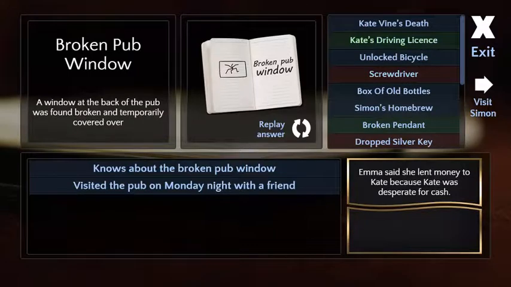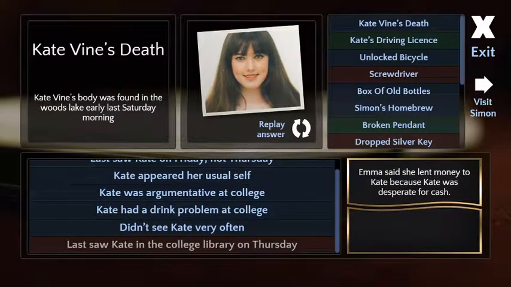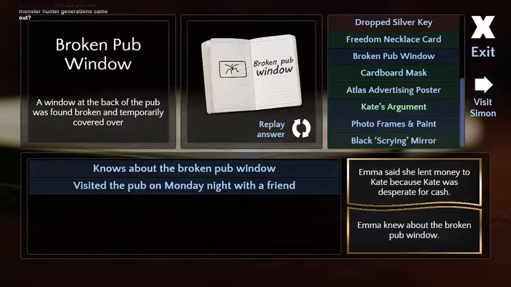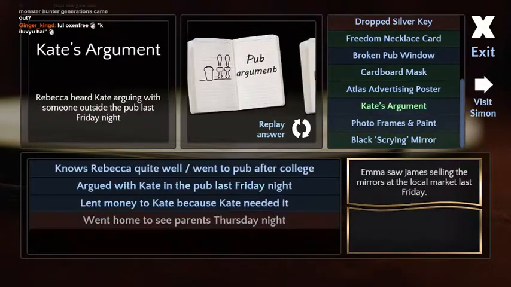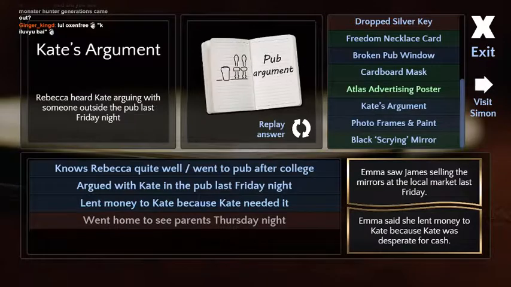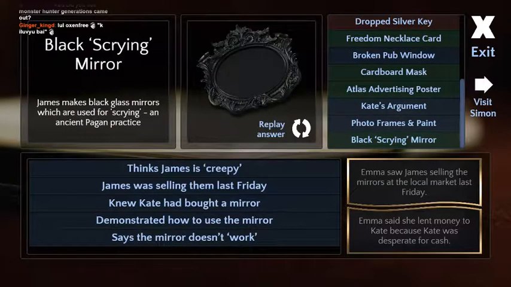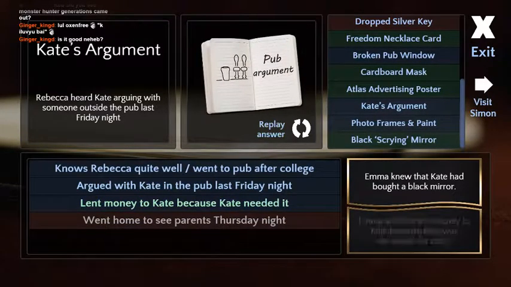Emma lent Kate money because Kate was desperate for cash. Shoot, I don't know. We'll just click something that won't work to get rid of that, though. Okay. I don't know. What do we think? What do we think happened? James was selling them. Knew Kate had bought a mirror. Lent money to Kate. Okay, that's not it.